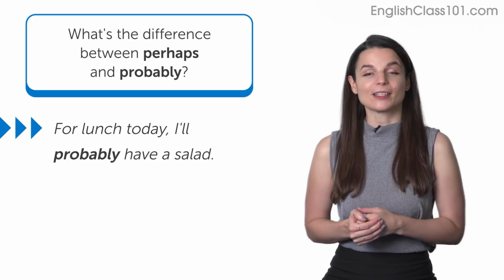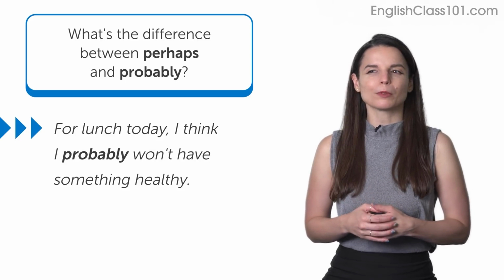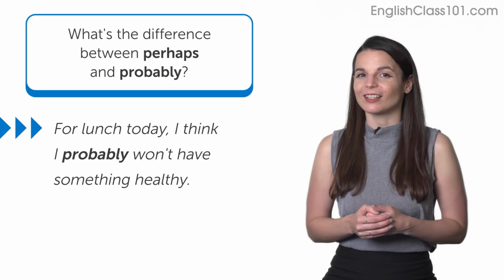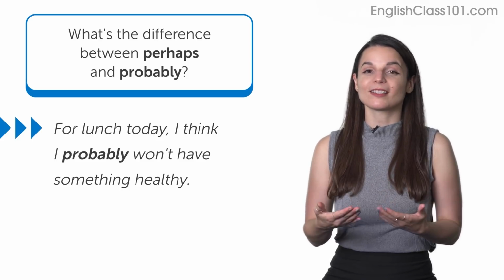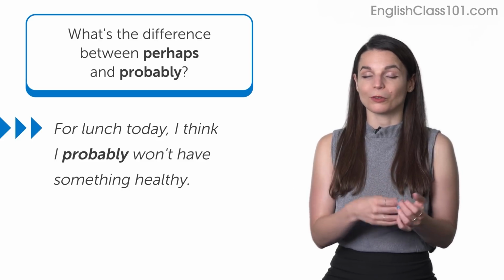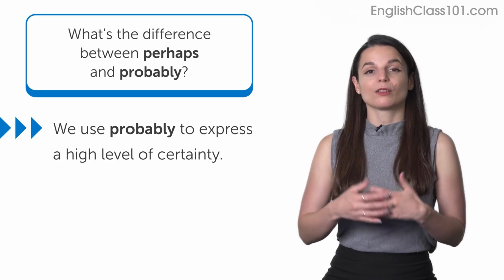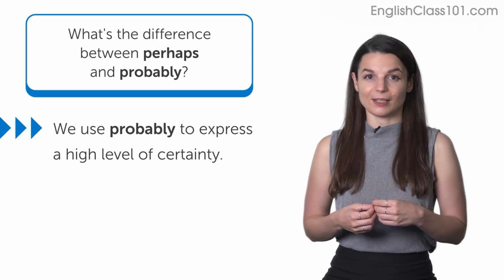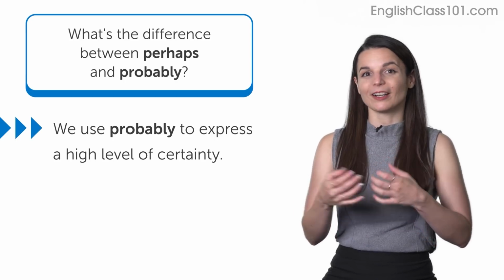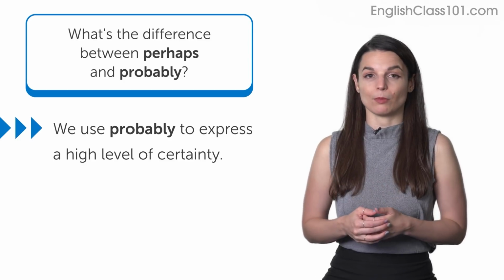On the other hand, if someone were to say, for lunch today, I think I probably won't have something healthy, that expresses there's a very low chance of something. So we express that with I probably won't or I probably will not, to use the non-reduced form. So we use probably to express these levels of certainty. So this expresses a higher or lower level of certainty than a word like may or might, for example.